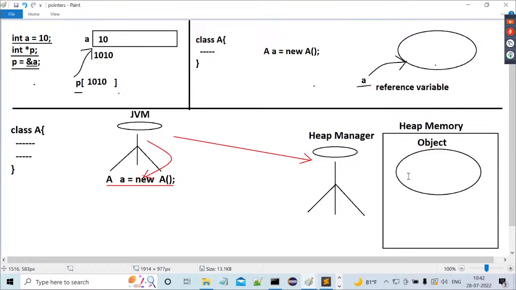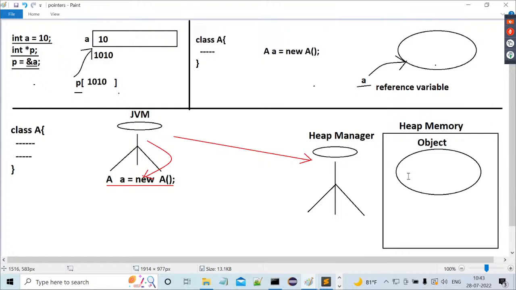For example, you're all sitting in front of me. How can I recognize each person individually? Definitely you need to have some identity. Similarly, every object must have an identity so it can be recognized individually.